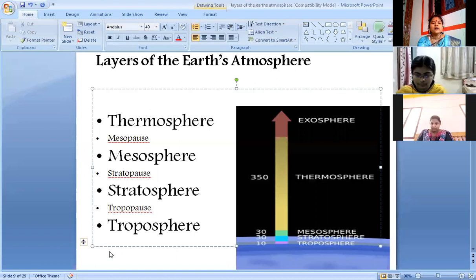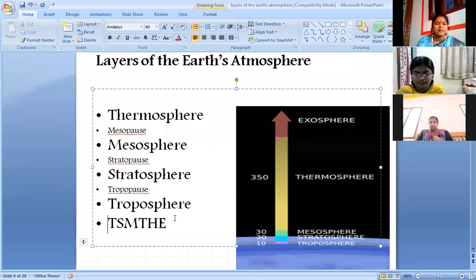Just to learn or memorize this, you can use this clue, TSM, THE. T refers to troposphere, S for stratosphere, M for mesosphere, TH for thermosphere, then exosphere. TSM, THE. If you memorize, you will answer it properly. So these are all the layers of the Earth's atmosphere.